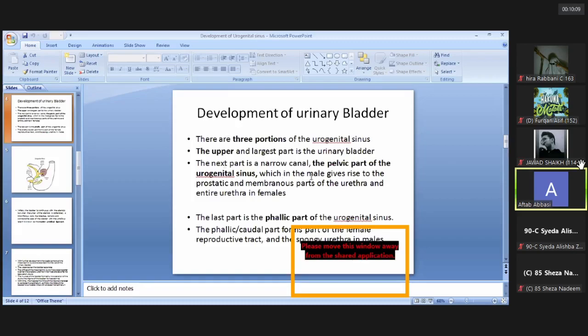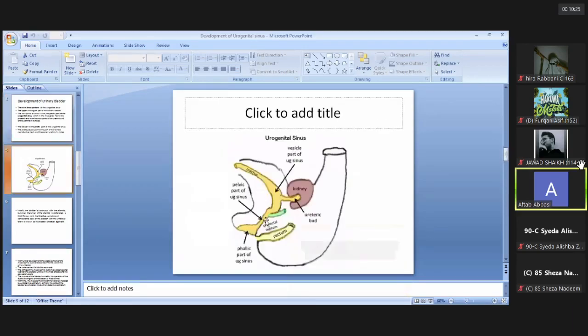From the second part, known as the pelvic part of the urogenital sinus, it will give rise to two parts of the urethra in the males, the membranous part and the prostatic part of the male urethra, and the whole of the female urethra develops from this pelvic part of the urogenital sinus. So this pelvic part will give rise to the urethra.